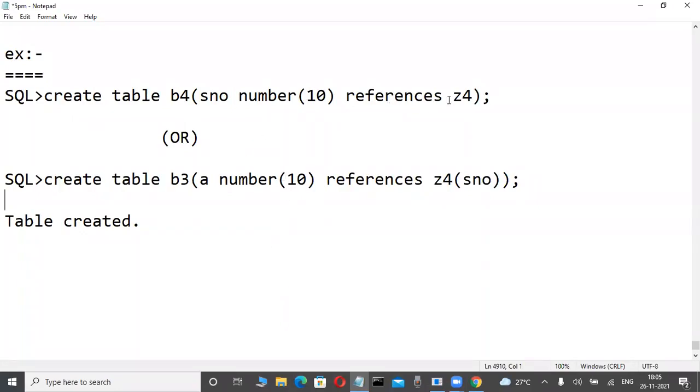Here, Z4 is another table, a master table. The primary key table is there, no? In that one, the same column is there, that's why I'm not using brackets. But REFERENCES is a clause. Suppose I want a different column but the same data type; then within the brackets we use the primary key column name.